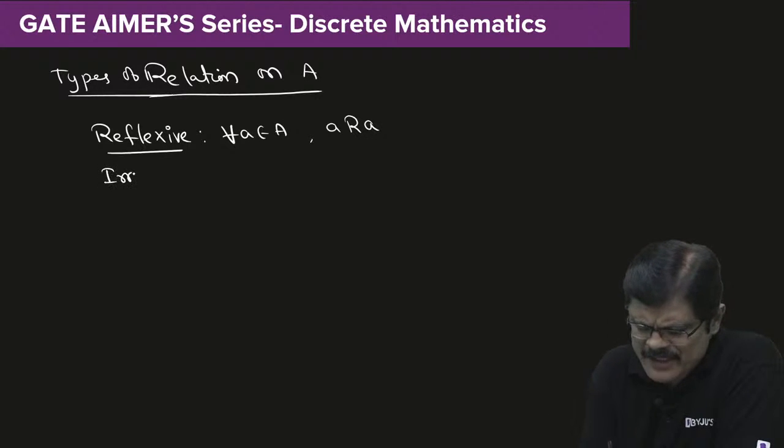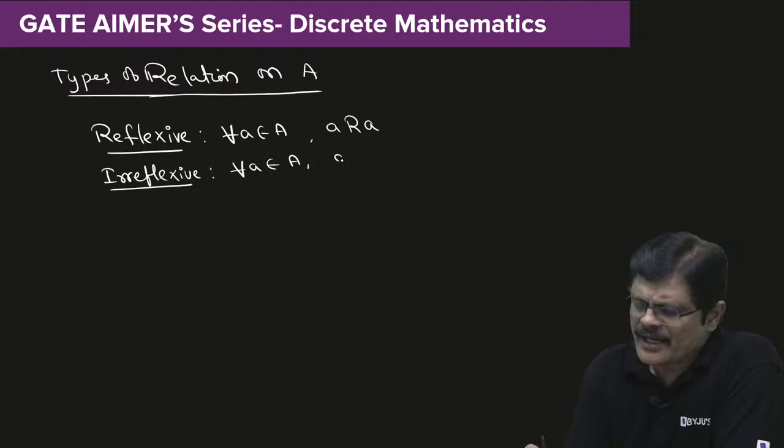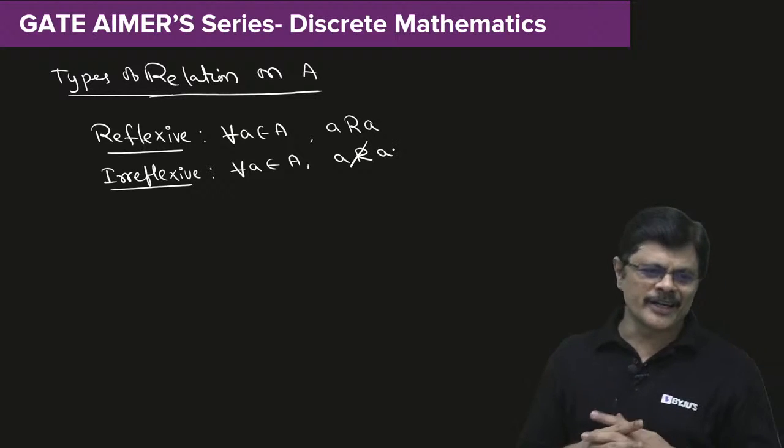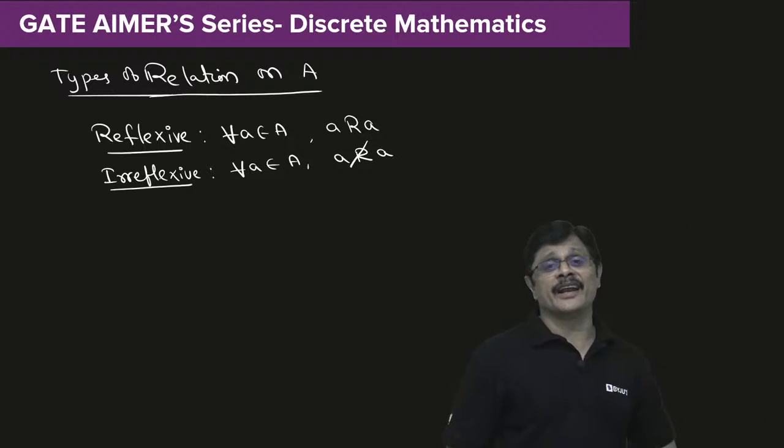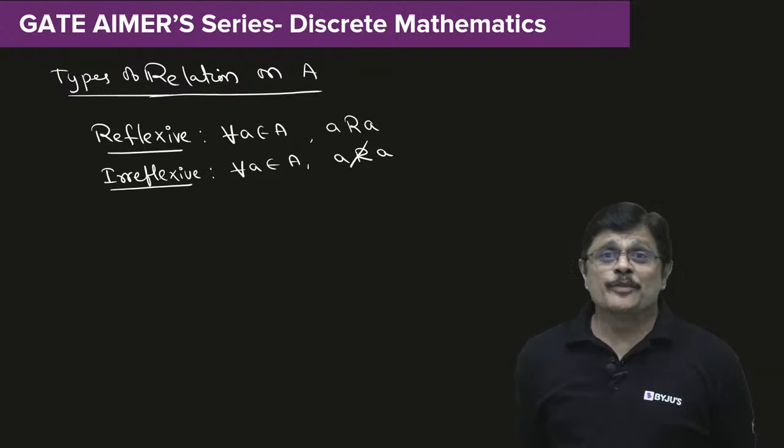What do you mean by irreflexive relation, my dear friends? Irreflexive means for all a in set A, a should not be related to a. Some people feel irreflexive means not reflexive.